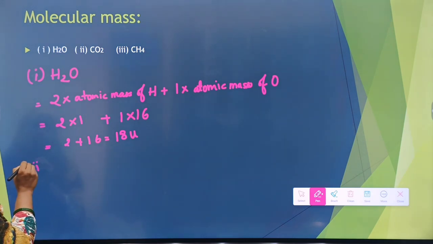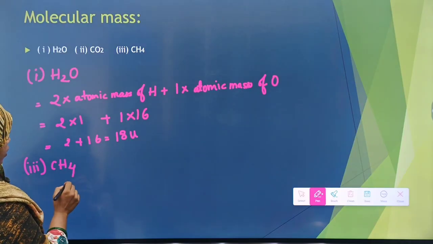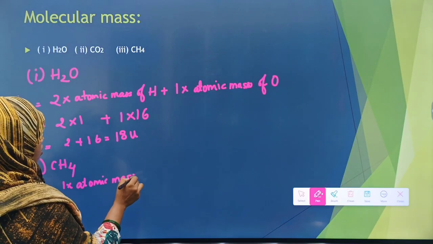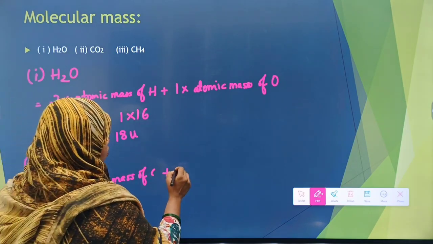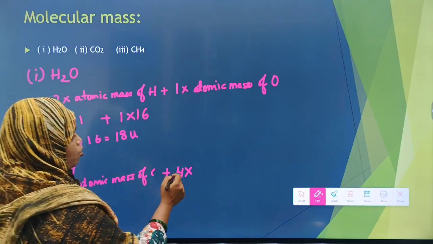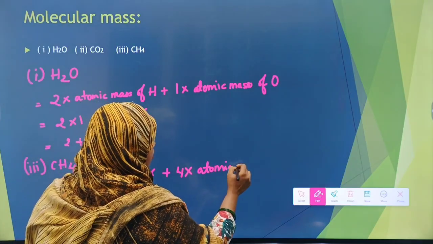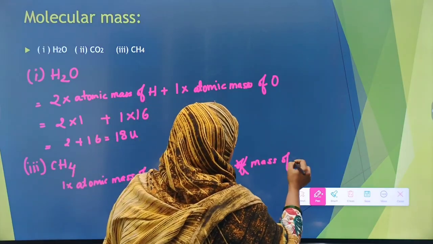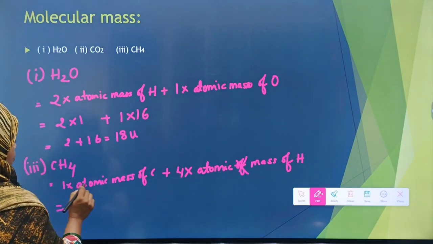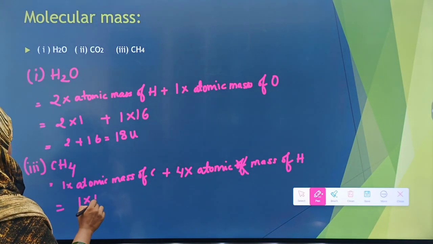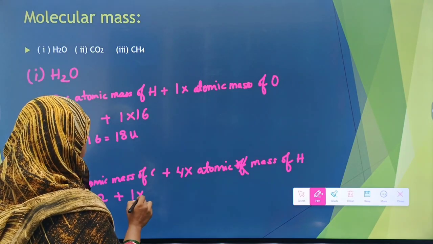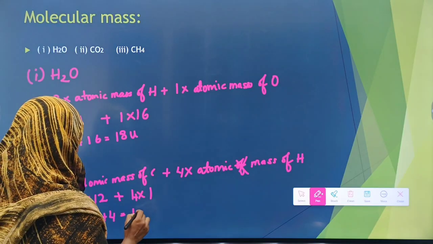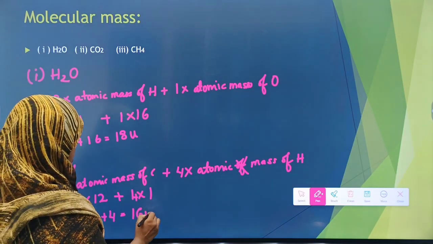Let's solve methane, CH4. Over here, 1 into the atomic mass of carbon plus 4, because 4 hydrogens are present, so 4 into the atomic mass of hydrogen, which comes up to 1 into 12 plus 4 into 1. 12 plus 4, 16 units.